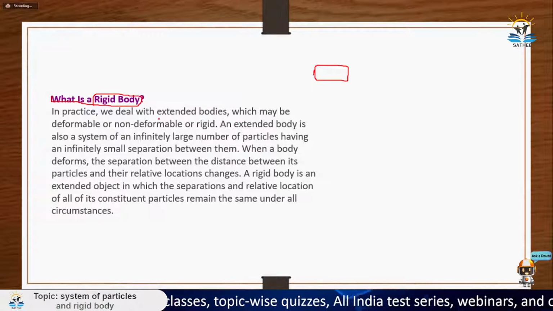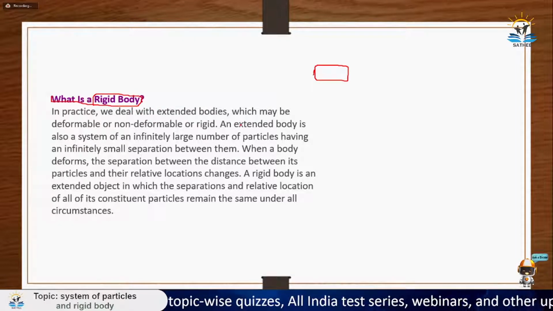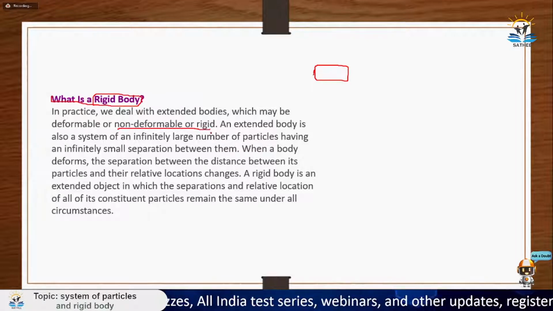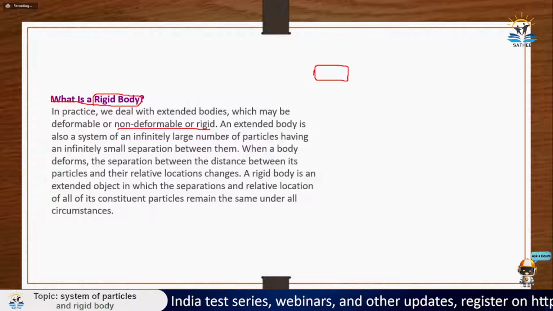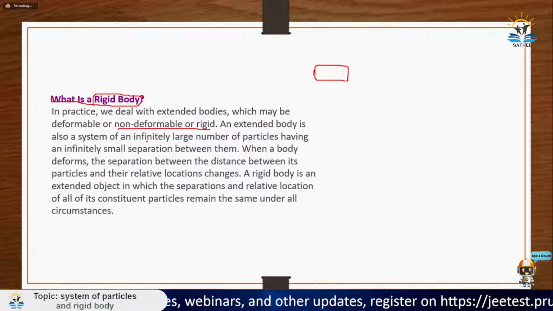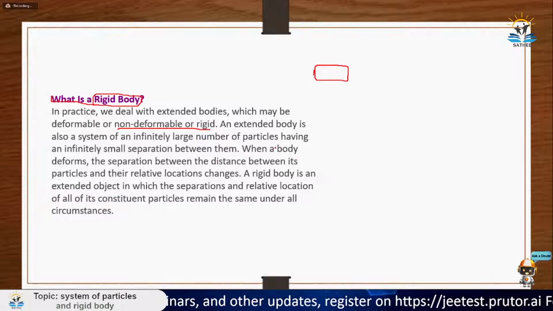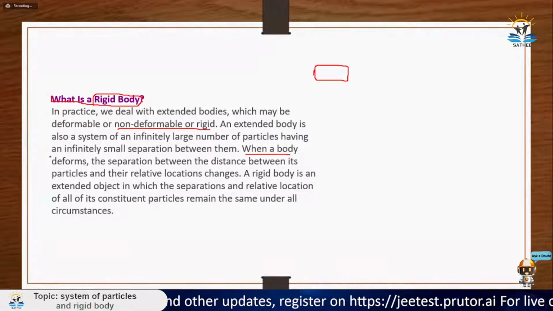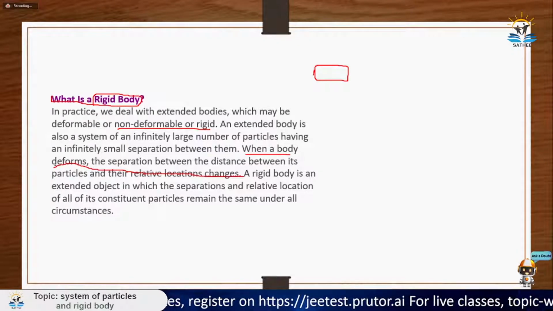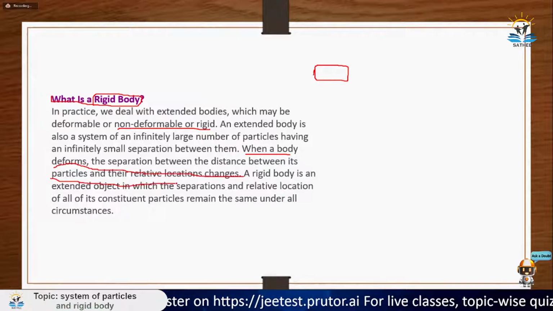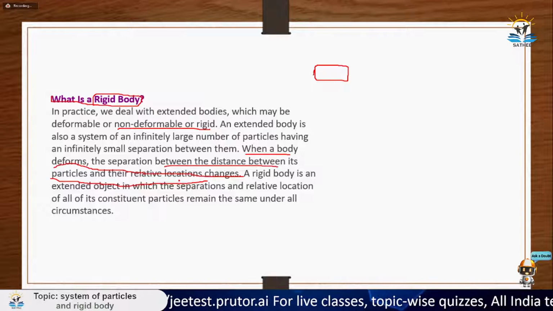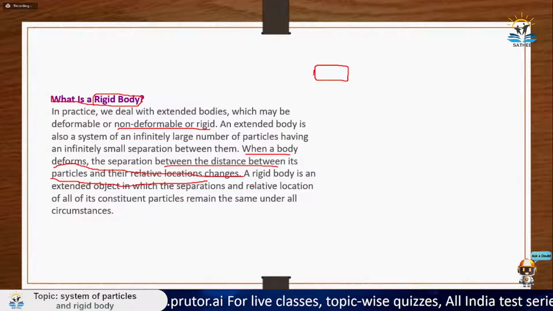Rigid body is something which cannot be deformed. Like it is rigid, which is non-deformable. Its shape cannot be changed. So an extended body is also a system of infinitely large number of particles having an infinitely small separation between them. When a body deforms, read this. When a body deforms, the distance between its particles and their relative position changes. So this thing is written here. But what we need in rigid body is that this relative location should not change.